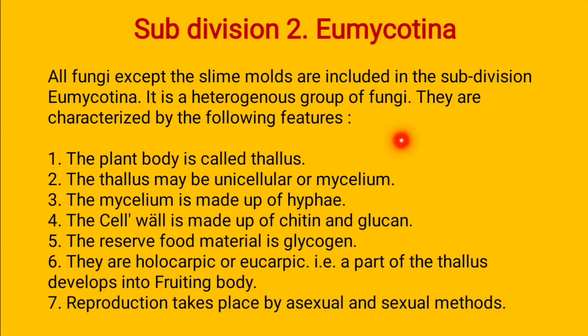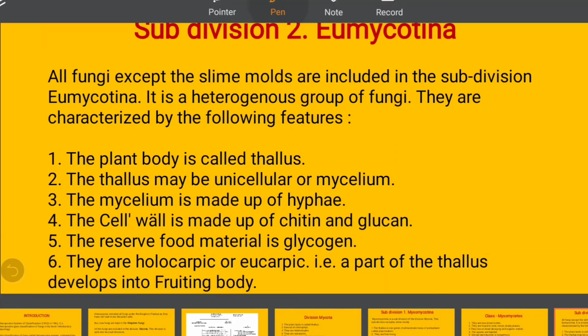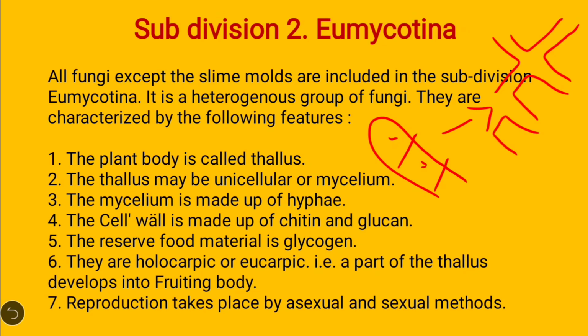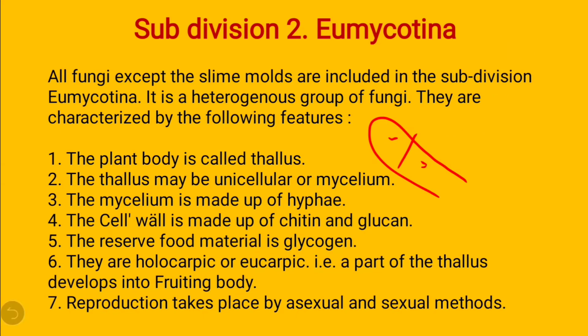We know the structure of hyphae. In this, cell walls and cross walls are present. The hypha branches into a branch-like structure, which is known as the mycelium, and it is multicellular.